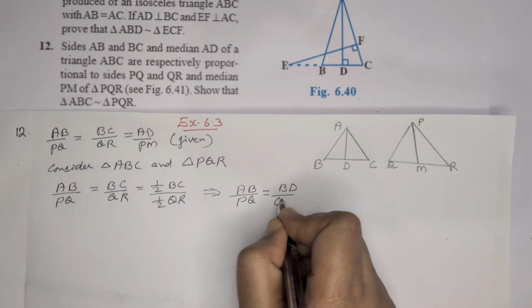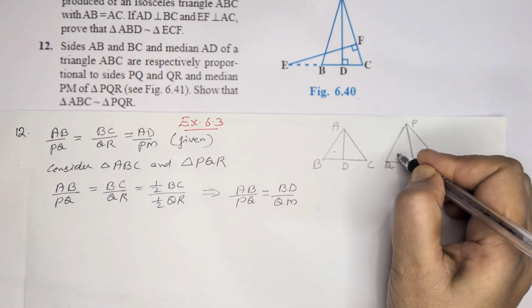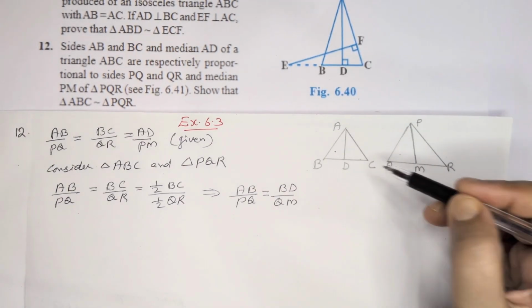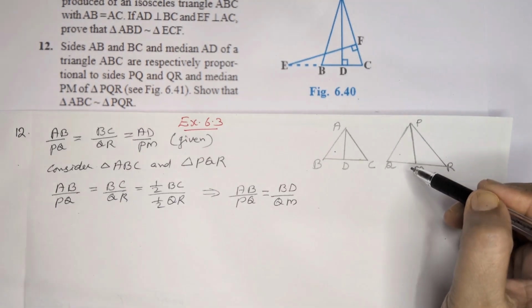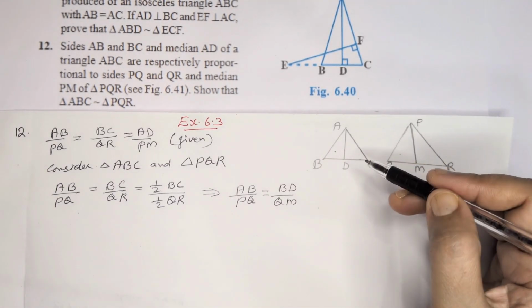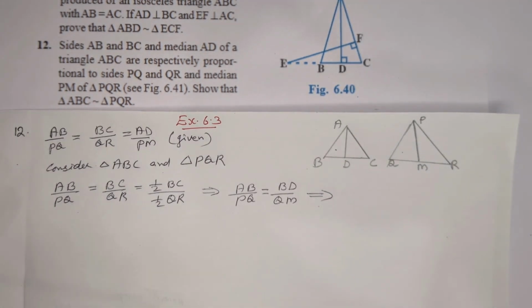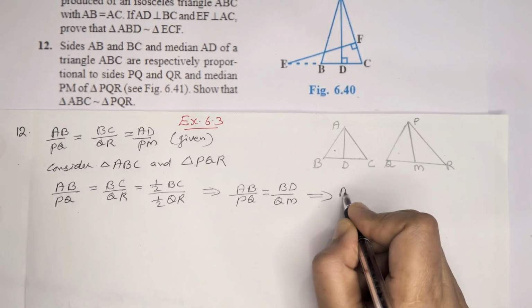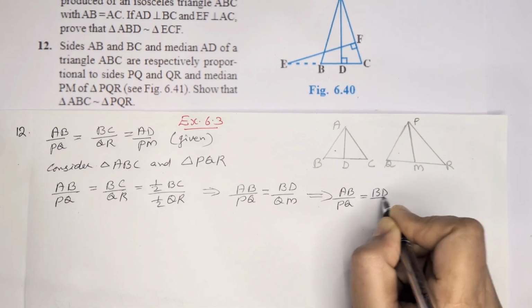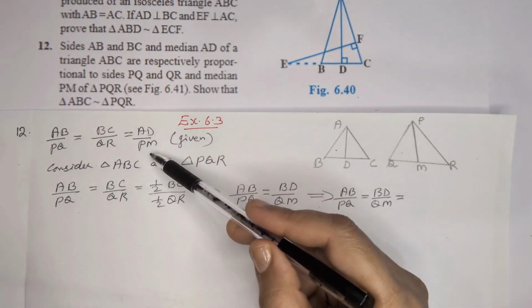So in these two triangles, AB by PQ and BD by QM, these two sides are in proportion, and also AB by PQ is equal to AD by PM.